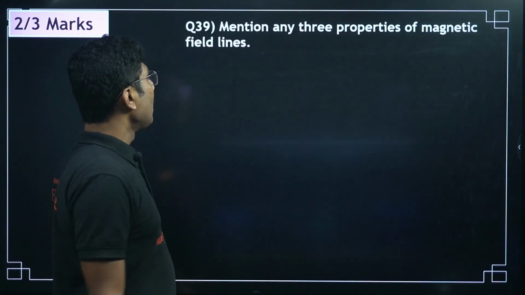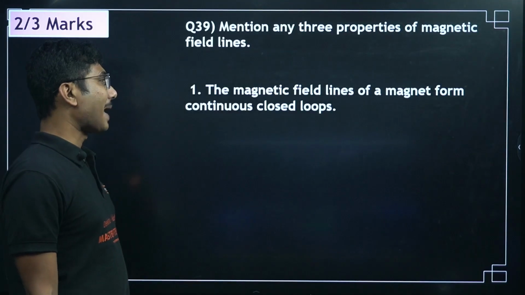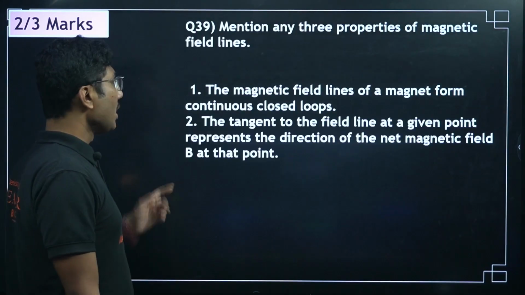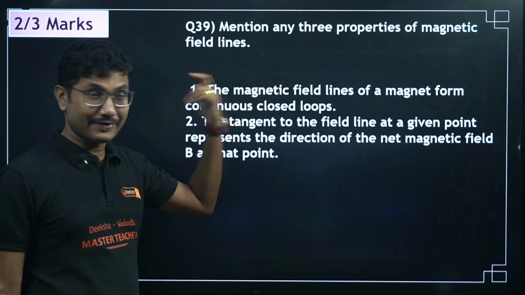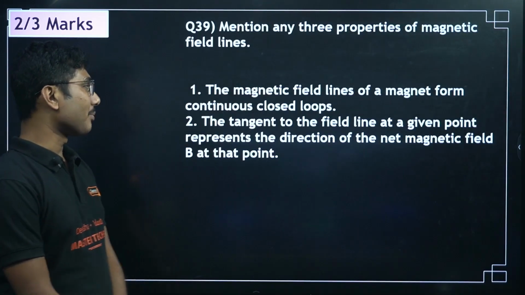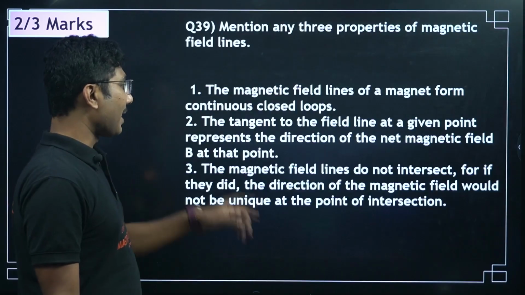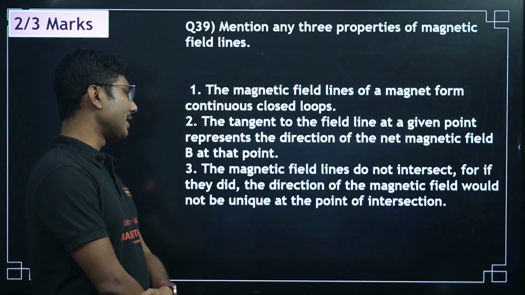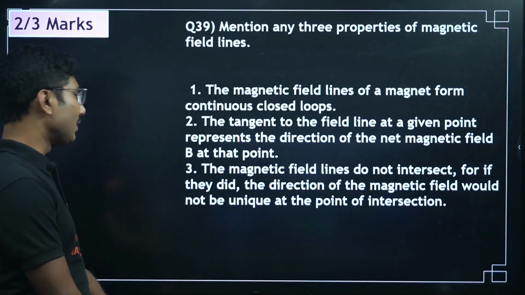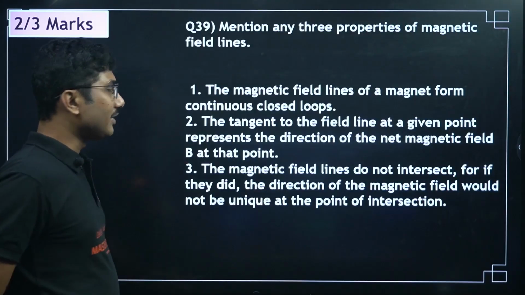Okay. Mention any 3 properties of magnetic field lines. The magnetic field lines of a magnet form continuous closed loops. It is different from that of an electric field, by the way. The tangent to the field line at a point represents the direction of the net magnetic field at that point. The magnetic field lines do not intersect. If they did, then the direction of the magnetic field would not be unique at the point of intersection. These are the 3 very common points.